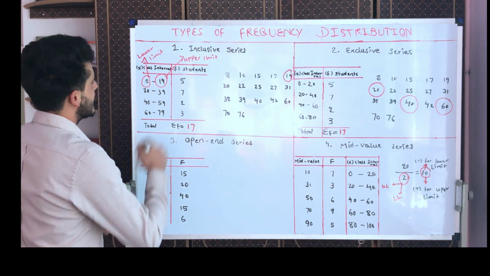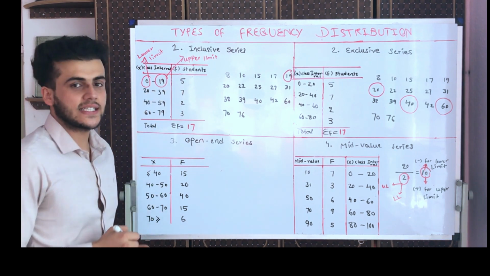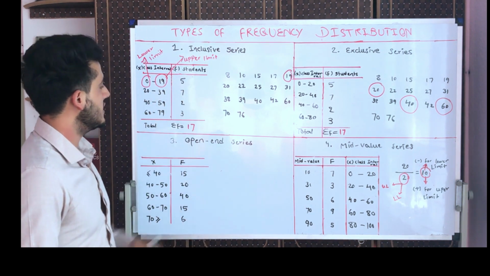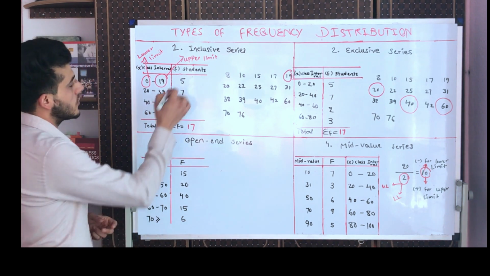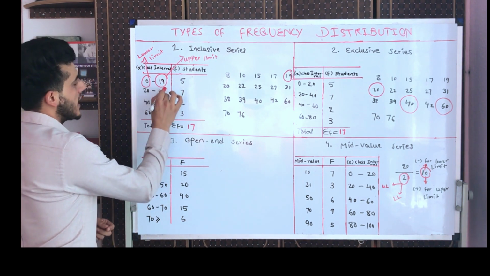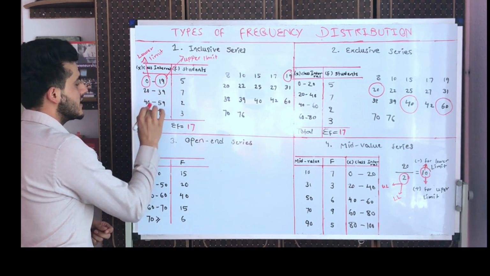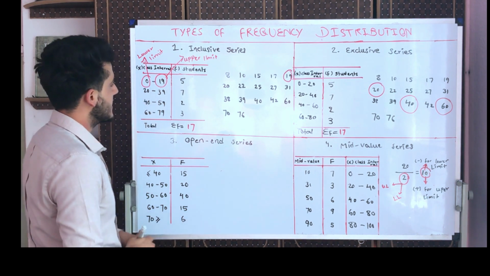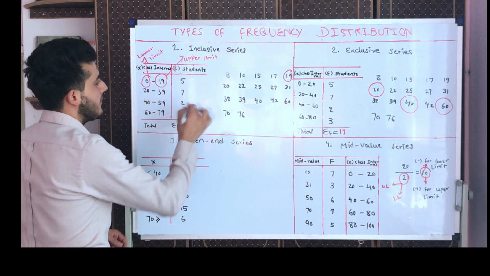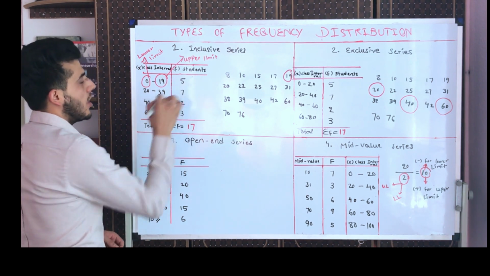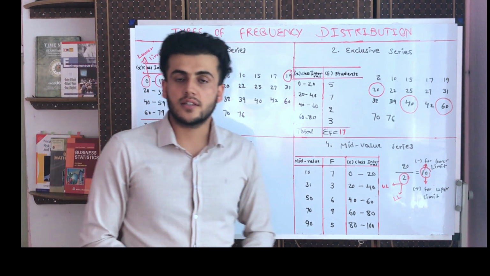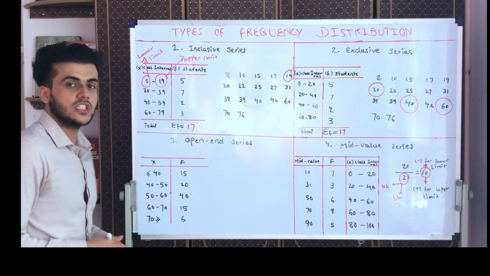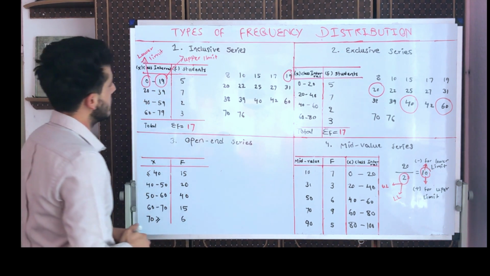Because every class interval, we can take this example as students in a class. We have around 17 students in a class who are receiving marks between 0 to 19, 20 to 39, 40 to 59, 60 to 79. These are the marks obtained by each student in these class intervals, and these are the observations. These are the number of students. 5 students are receiving marks between 0 to 19, 7 students between 20 to 39 marks, and it goes on this way.